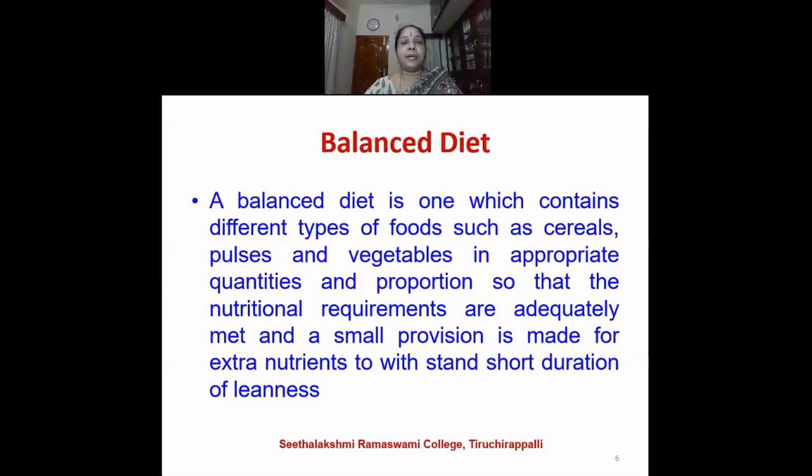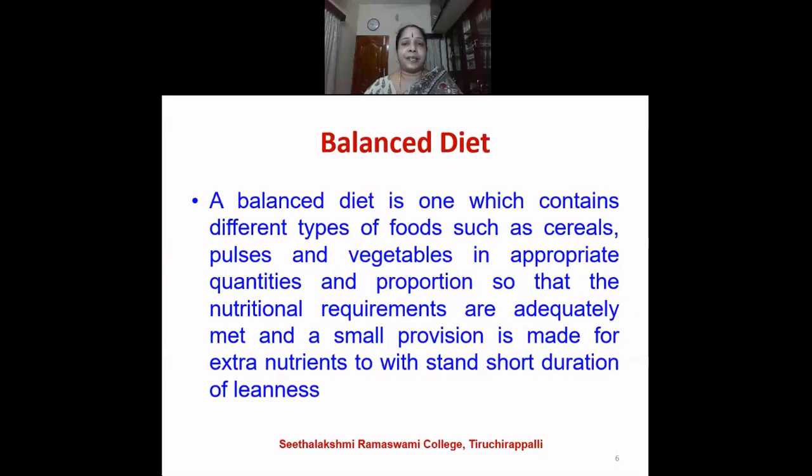And how can we design or plan a balanced diet? A balanced diet can be planned when we incorporate different types of food into the meal. When we just consume rice alone, you will not get all the nutrients. Or when you consume dal alone, you will not get all the nutrients. There should be a combination of food in the preparation of a meal. Only when there is a combination of food, you will get all the nutrients that are required by the body.